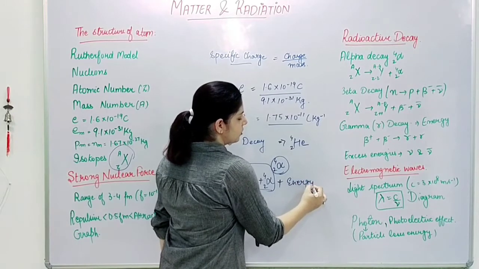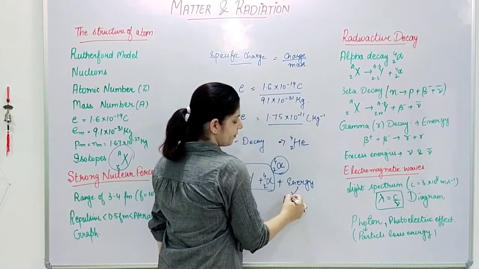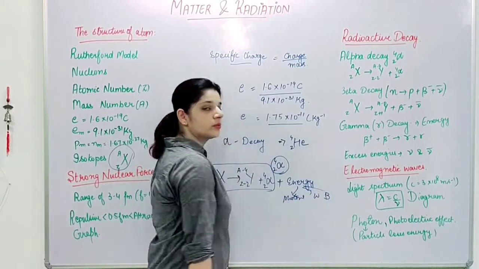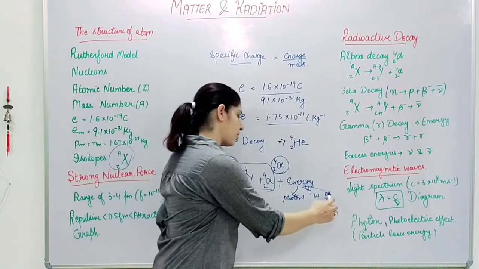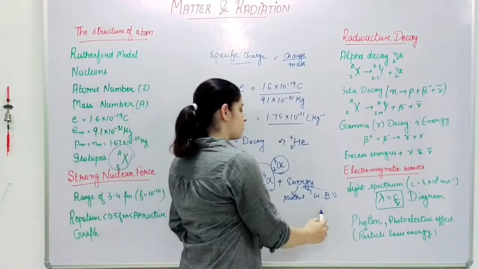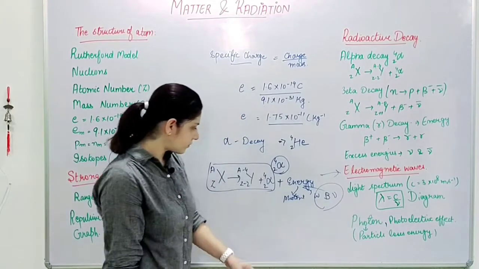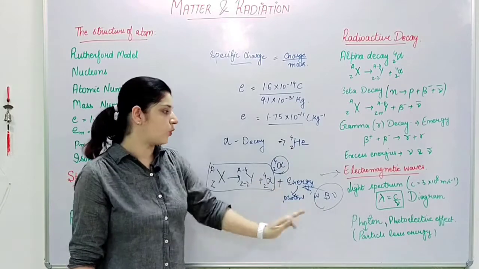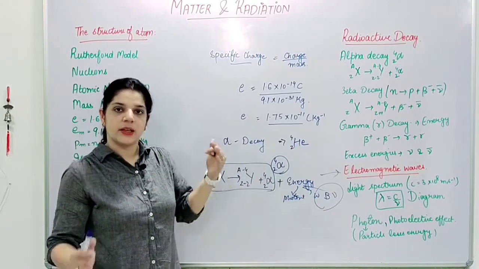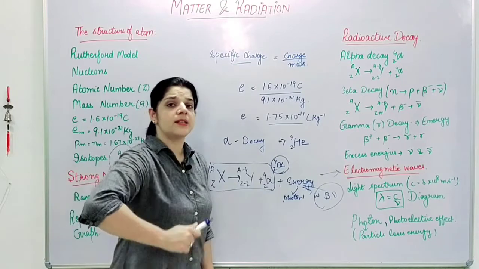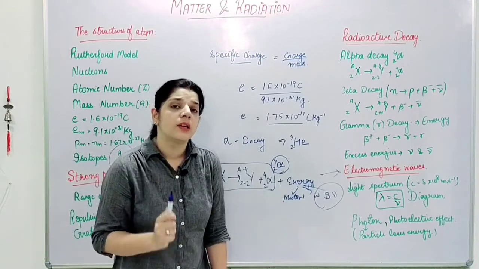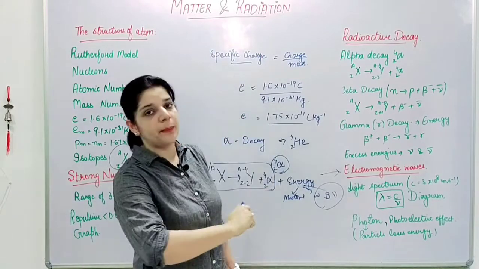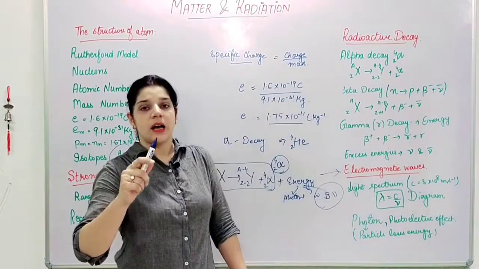Now energy can also be in the form of photons or bosons or neutrinos. We will come to know these particles in this topic. For now we'll say a huge amount of energy is liberated. So this is my alpha decay. Alpha decay results in the decay of an unstable radioactive nuclei into some daughter nuclei plus alpha particles.